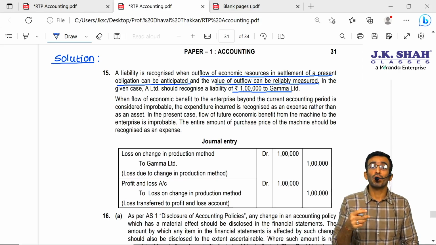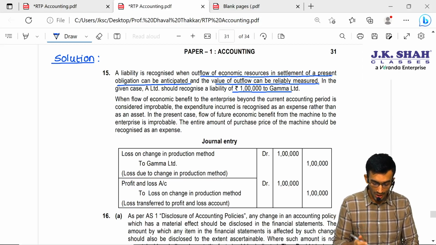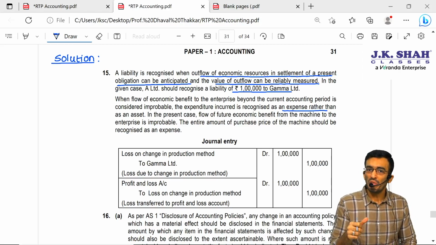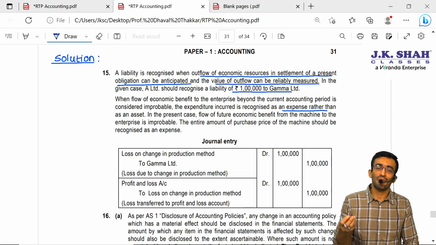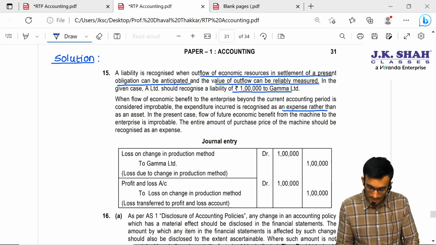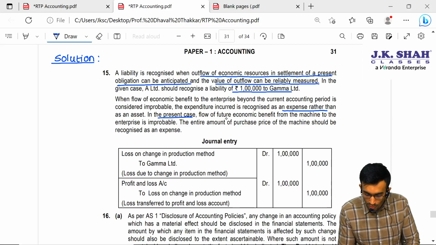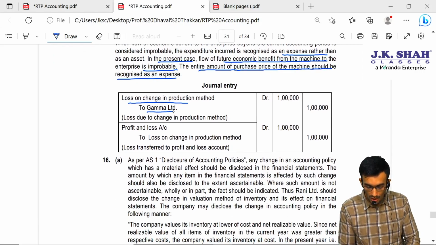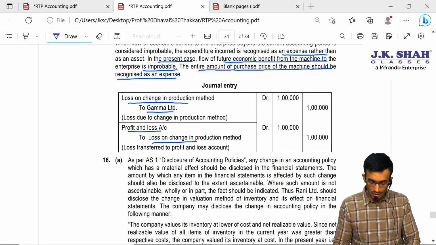In the second paragraph, they are talking about recognition of the asset, whether we should recognize it or not. Let's read: when the flow of economic benefits to the enterprise beyond the current accounting period is considered improbable, the expenditure incurred is recognized as an expense. It means we will not get the future economic benefit, so in that case we have to recognize this as an expense and not as an asset. In the present case, the flow of future economic benefits from the machine to the enterprise is improbable. The entire purchase price of the machine should be recognized as an expense. They have passed the entry: loss on change in production method to Gamma Limited, and then profit and loss to loss on change in production method.